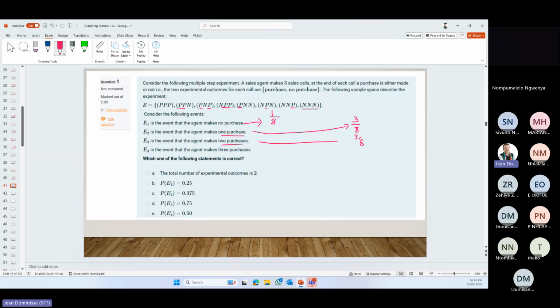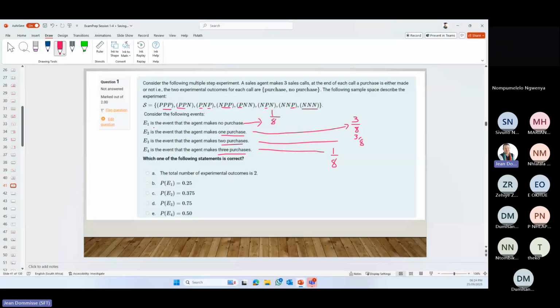The last event is the event that the agent makes 3 purchases, and there is 1 of them. Okay, so look what's very interesting. 1 purchase, then 3, so that's 4, 7, 8. So this actually categorizes all of them.